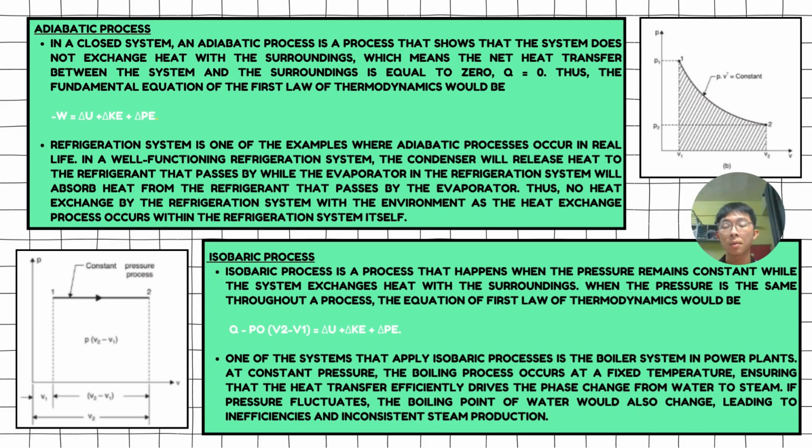The first process is adiabatic process. Adiabatic process is a process that shows that the system does not exchange heat with the surrounding, which means that the net heat transfer is zero.